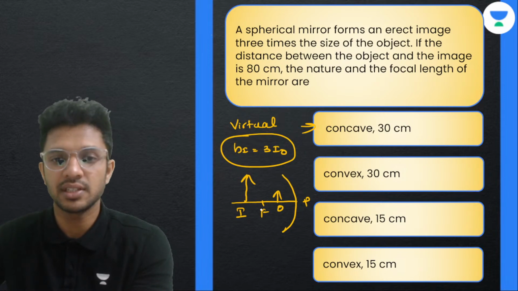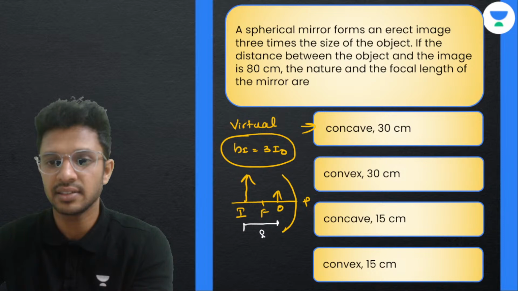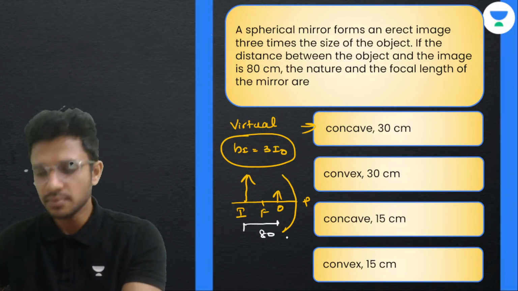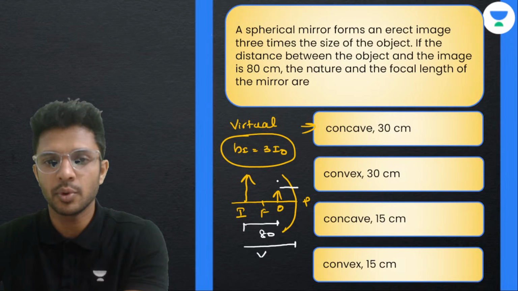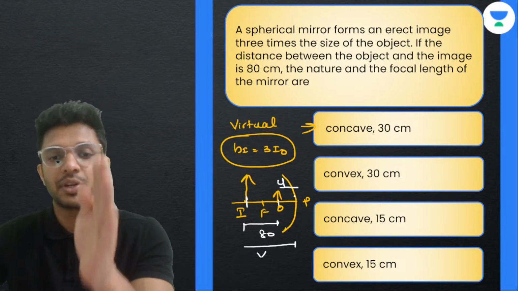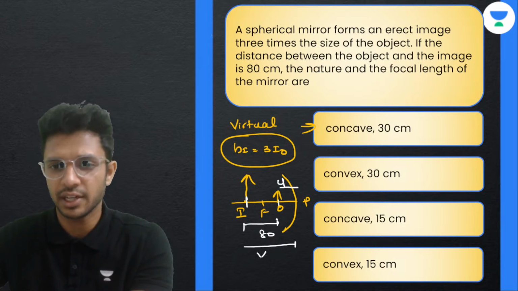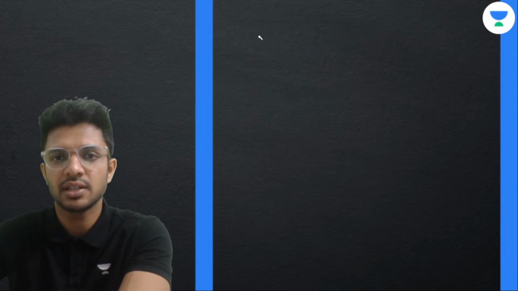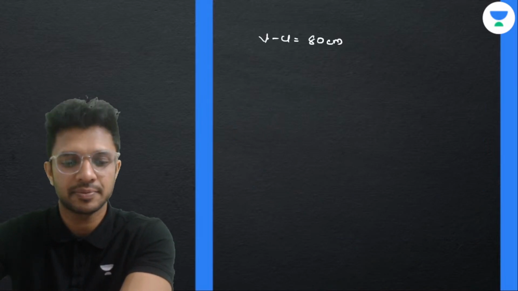And in the question it says the distance between them. Can you see? This distance is given as 80 centimeters. How can you write it numerically? We know that the distance to the image from the pole is v. The distance to the object from the pole is u. So how can we mark this particular distance between image and object? It's v minus u, the difference between v and u. So we can write on the next page, v minus u, the value is given as 80 centimeters.